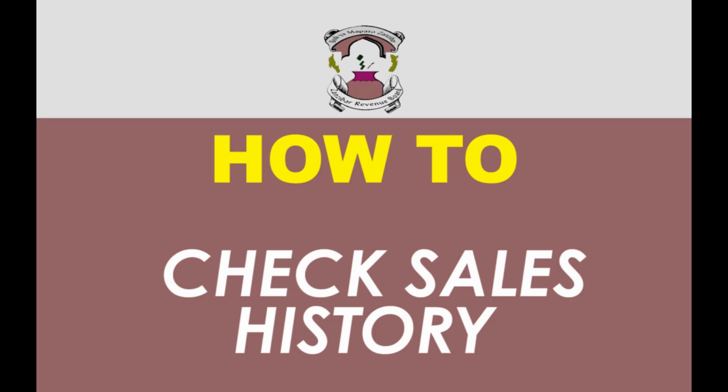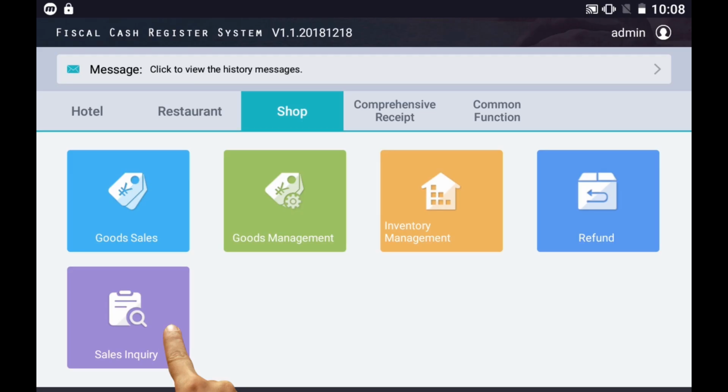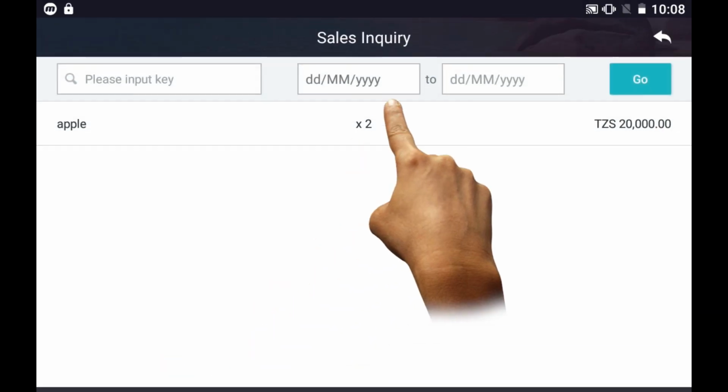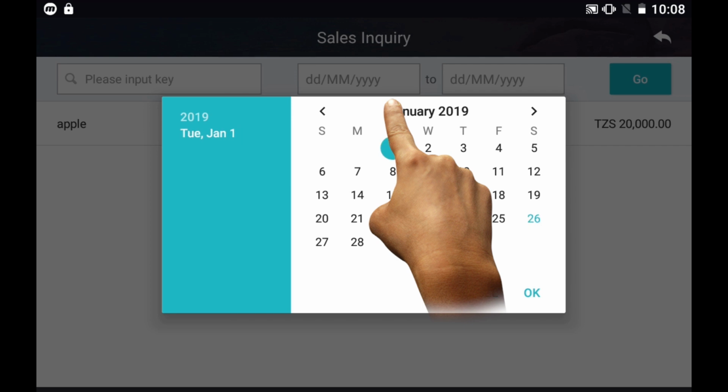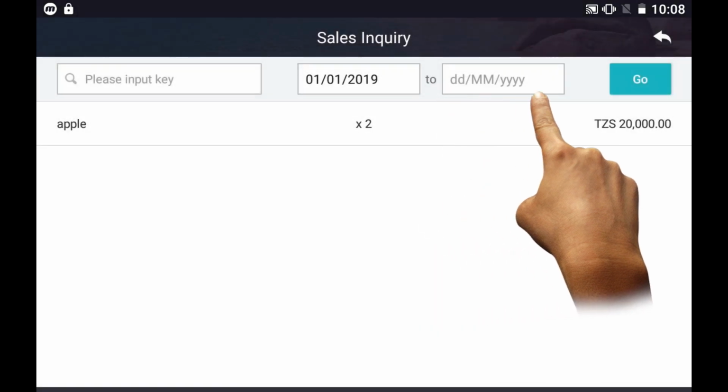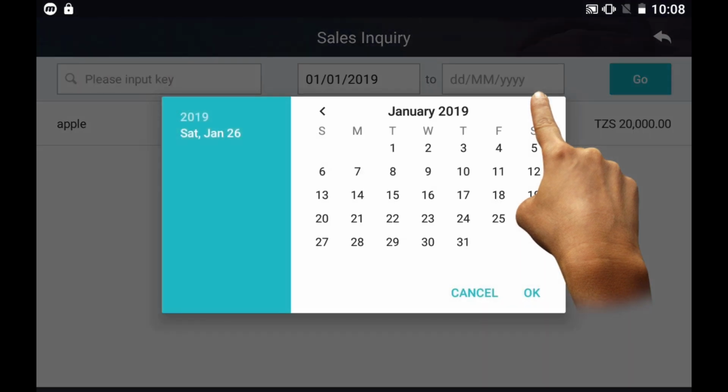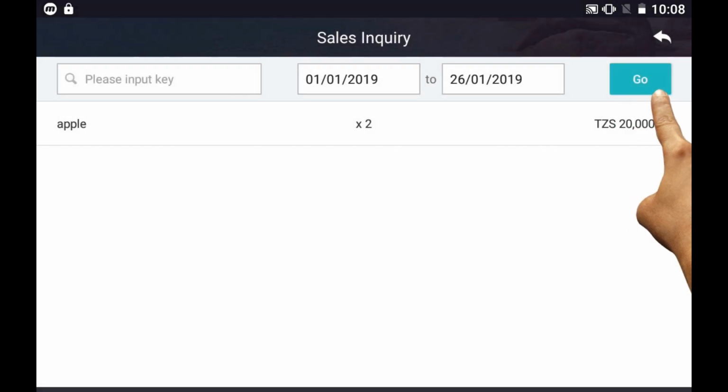How to check sales history. Tap Sales Inquiry. Tap here to select Start Date. Tap here to select End Date. Tap Go.